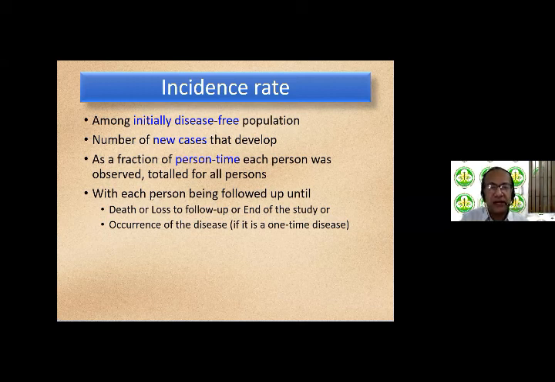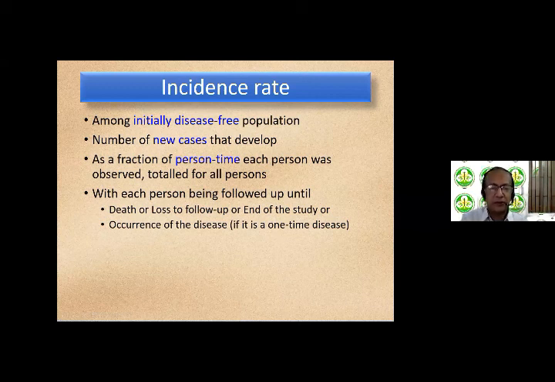And how is this time of each person determined? With each person being followed up until one of the following things happens: either death or loss to follow up, or the study period comes to an end, or the disease occurs. Once the disease has occurred, then the person is no longer followed up. And this is if it is a one-time disease, that means you're interested only in the first occurrence of the disease. When a disease occurs multiple times, that's handled a little differently.